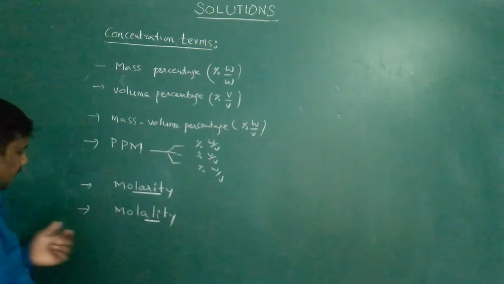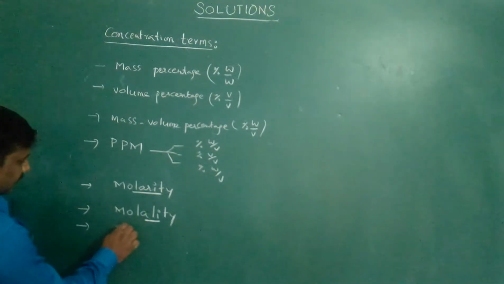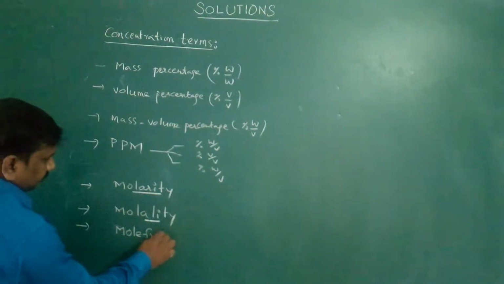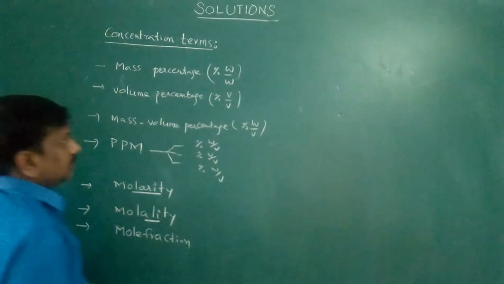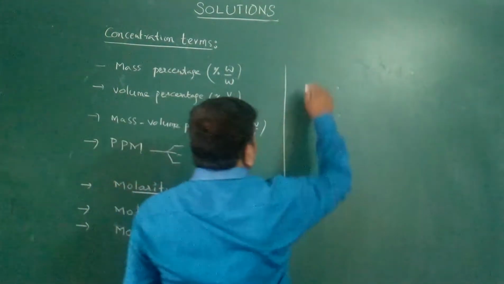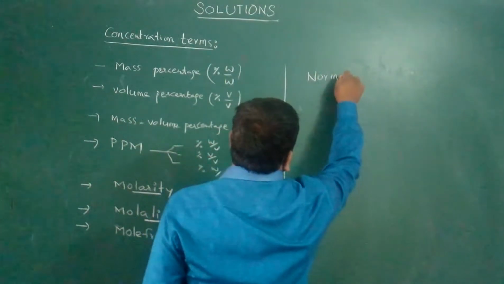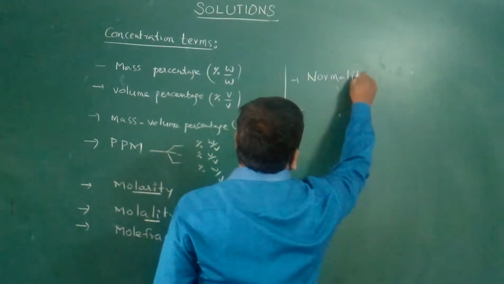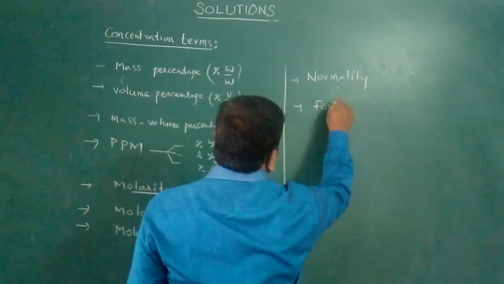Then mole fraction, next one, normality. Next, formality.